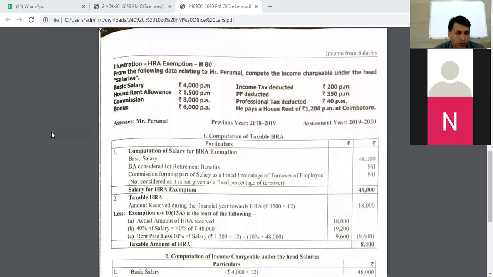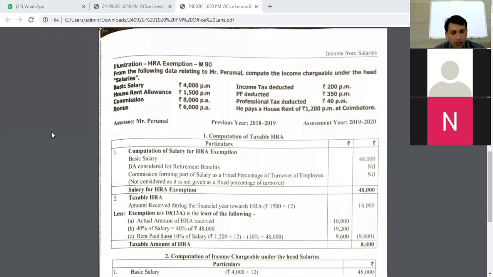Now they have asked us to compute income chargeable under the head salaries, and here specifically we have to discuss the concept of HRA calculations, right? So we'll start with the first calculation that we have to do as far as HRA is concerned. First and foremost, whenever you are computing HRA, you need to compute salary that is required to compute HRA. So first we need to compute salary.